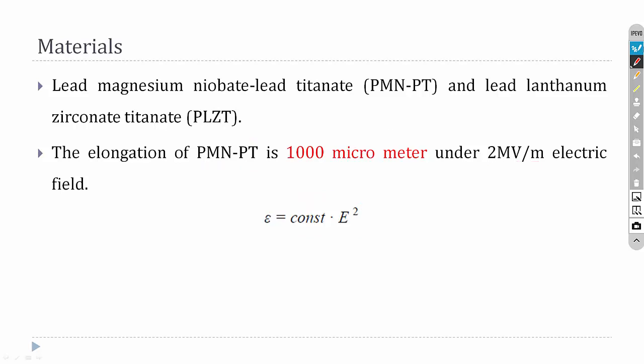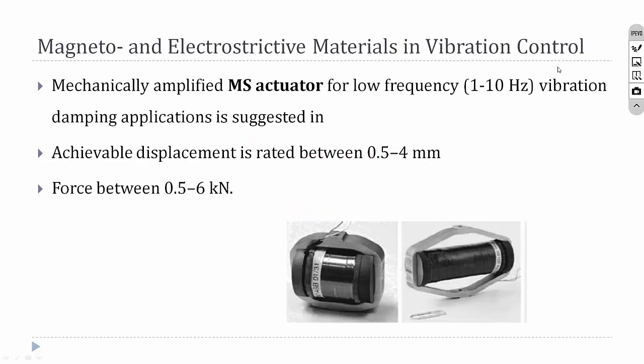So PMN and PT is the material which produces high strain when it is subjected to a small amount of electric field. So in vibration control, the magnetostrictive and electrostrictive materials can be used as actuators. Okay, we know that in active control we need a sensor, a data acquisition system, a power amplifier, and finally an actuator to supply the opposite force. So whenever you need an actuator with low frequency, that is 1 to 10 Hz, then these magnetostrictive or electrostrictive actuators can be used.